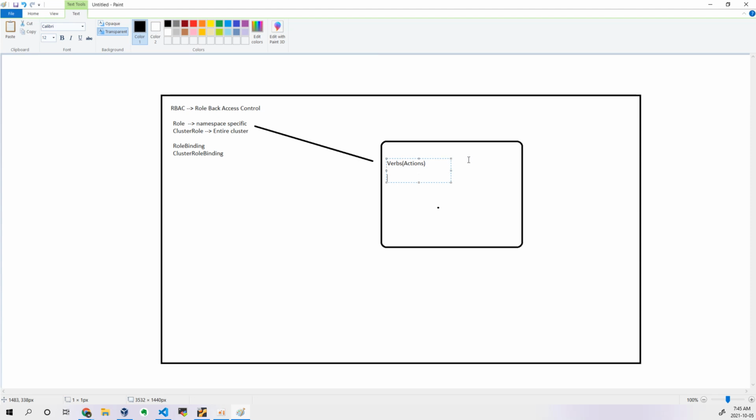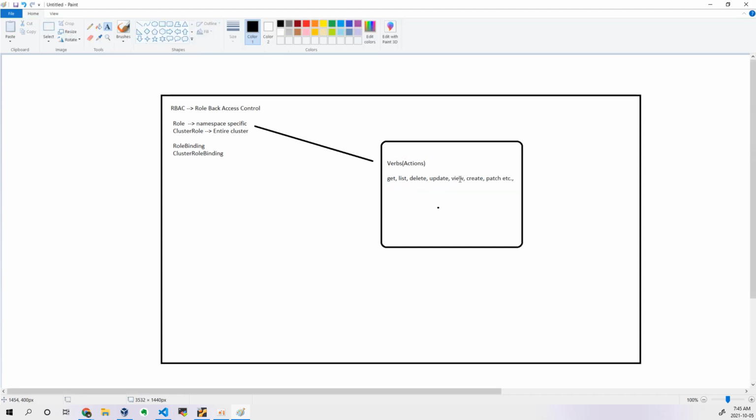What are the actions we can perform? Get, list, delete, update, view, create, and patch, etc., if you have more. So these are actions.